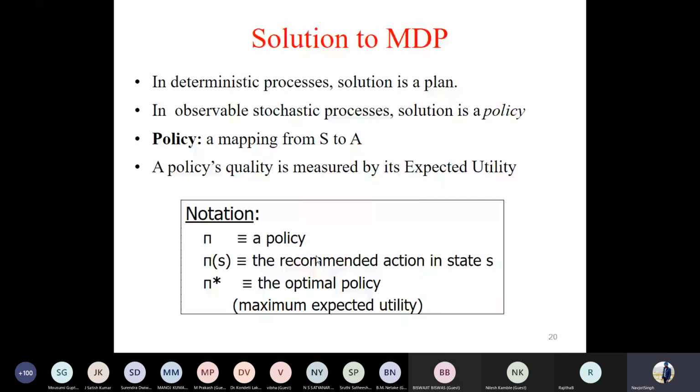How to get it? Here it is said, you devise a policy in a way which can maximize the expected utility. We talked about utility. Utility was the sum of all the rewards that you have received along the path from a given state, which you call a start state, to the goal state. In this case, the policy will simply map the state to a given action. For every state, I know what is the correct action, which will be the solution to the Markov decision problem.